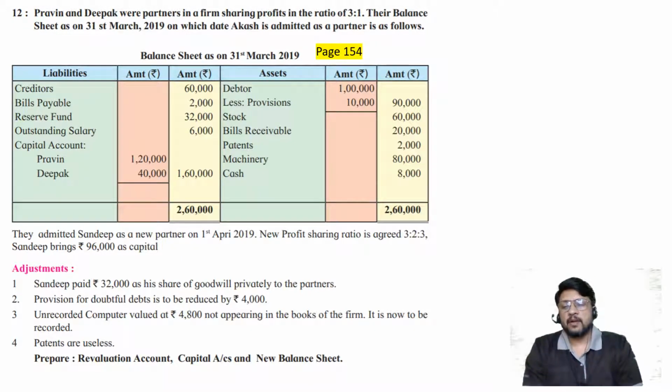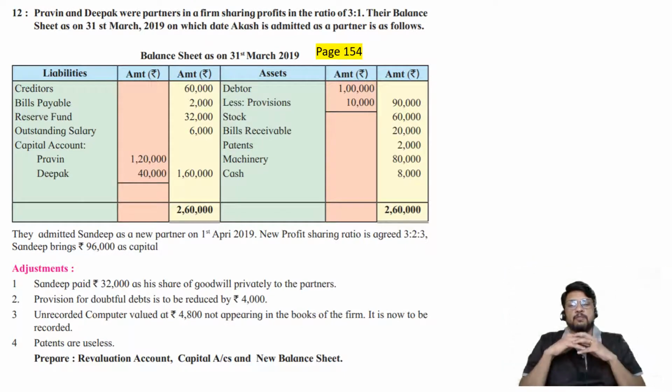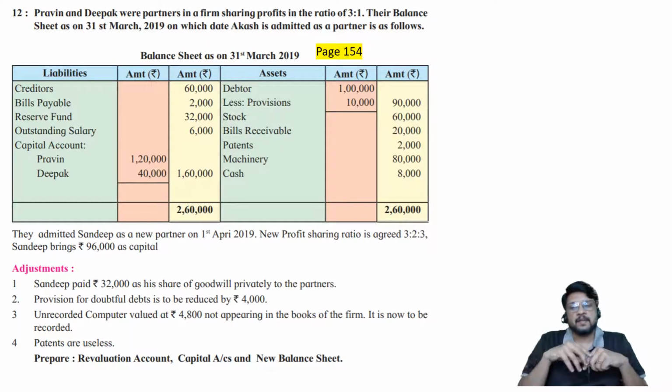Next, unrecorded computer valued at rupees 4,800, not appearing in the books of the firm. It is now to be recorded. So it is an unrecorded asset which will have to be recorded. Unrecorded asset coming in the books. So the asset side will go up but cash is not going out. An asset is coming in, cash is not going out, no liability is created. So without paying anything, without incurring any liability on the shoulders of the firm, still the asset is going up. That means it's a profit for the firm. The second effect will be transferred to revaluation account credit side.